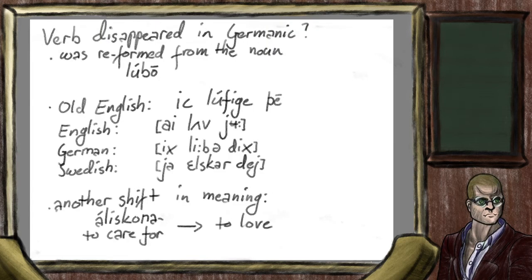And then we come to Germanic languages, such as English. It appears that this verb disappeared in Germanic, as it has been reformed from the noun for love, lubo, that did survive into Germanic. The Old English for I love you was ic lufige the.